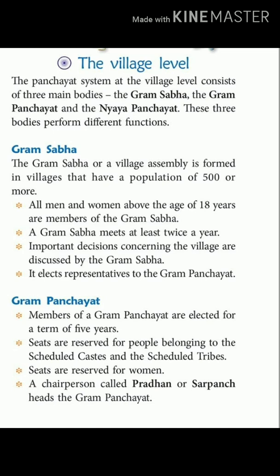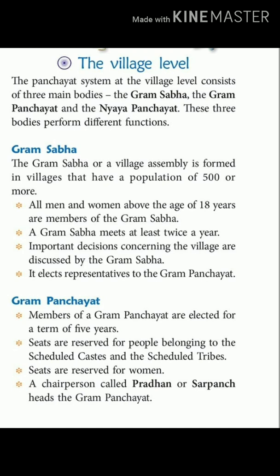So you have another question which you can frame: For whom are the seats reserved in a Gram Panchayat? Now seats are reserved doesn't mean that whenever there is a meeting there is a separate seat kept for them.